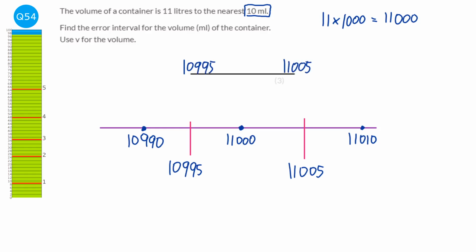And we just need to say that V can be anything above the 10,995 and including that, and it can be anything below 11,005, but it can't include that, because if it did, if it was 11,005, it would have